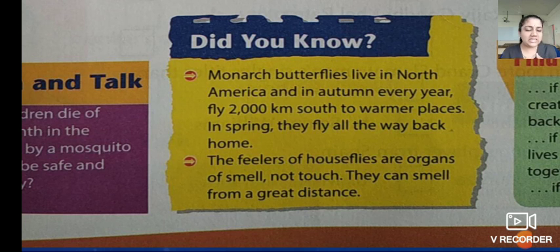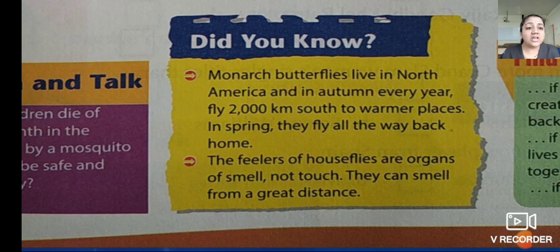So like us, like human beings, the insects also face these environmental changes. So for that, we are changing our clothes. But what about the insects? They are changing their places. So the monarch butterflies live in North America, and in autumn every year they fly 2000 kilometers south to warmer places, and in spring they fly all the way back home.